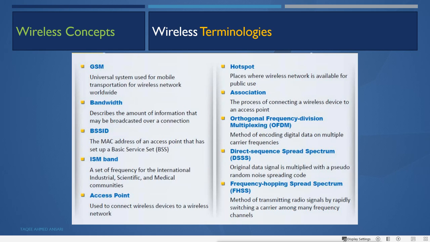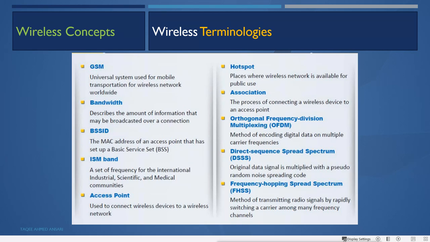Then ISM band. This means a set of frequencies for the international industrial, scientific and medical communities. This is a radio frequency band made available by the radio frequency authorities for public use, and this is where all the wireless devices are configured.